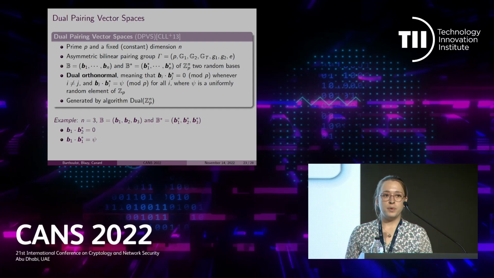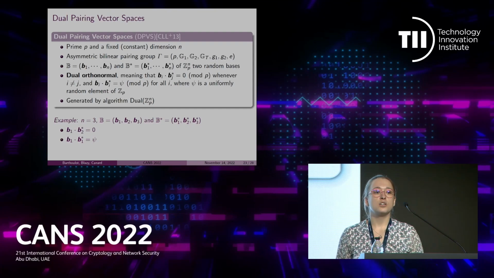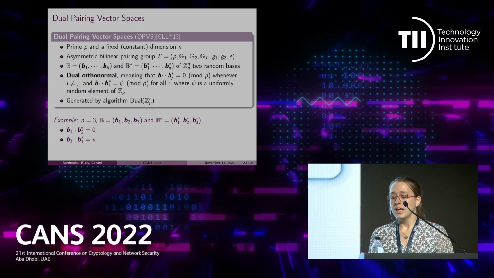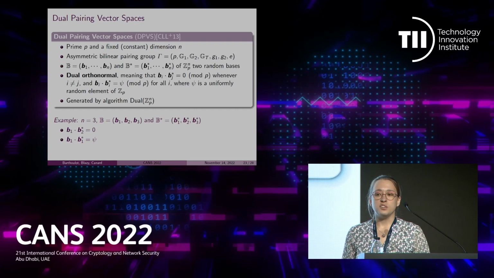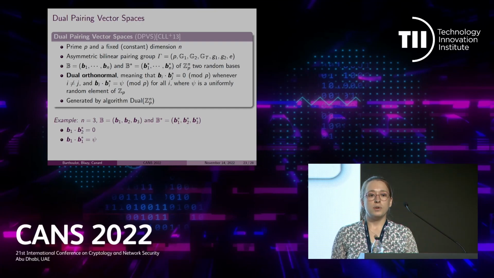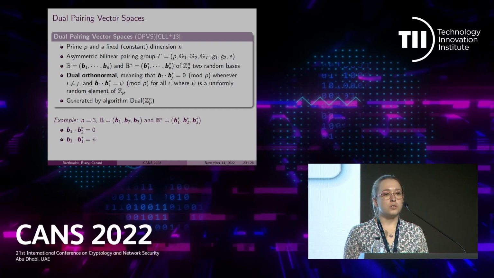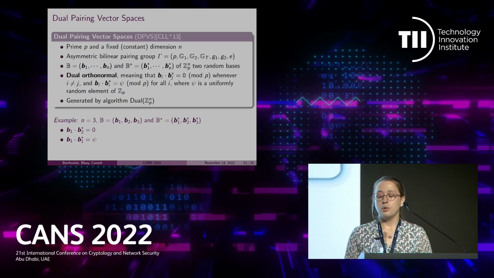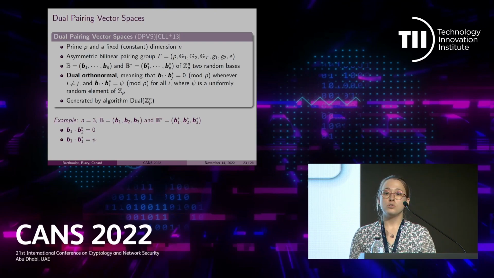So let's take a prime p, a fixed constant dimension n, and a bilinear asymmetric pairing group of order p. Then two random bases B and B star of Z_p^n will be said to be dual orthonormal if bi.bj star is equal to 0 whenever i is different from j, and bi.bi star is equal to psi for all i, where psi is a uniformly random element of Zp, and it will be the same for all i.